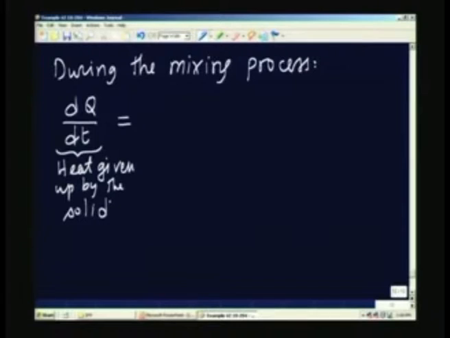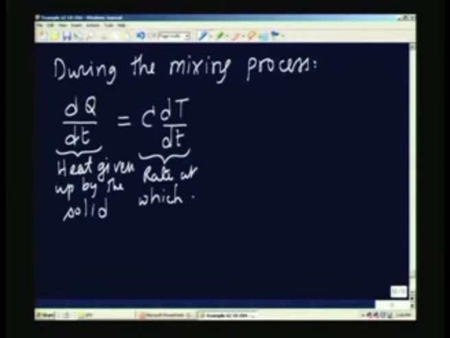This must be equal to the rate at which the calorimeter gains heat, which is given by C dT by dt, plus the loss, which I will write as K into (T minus T1).